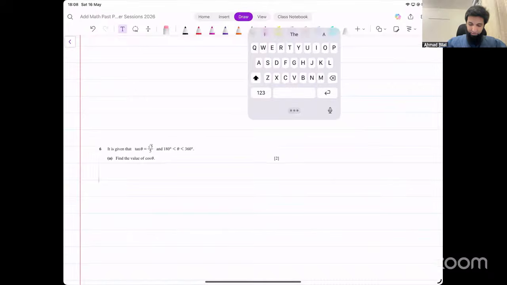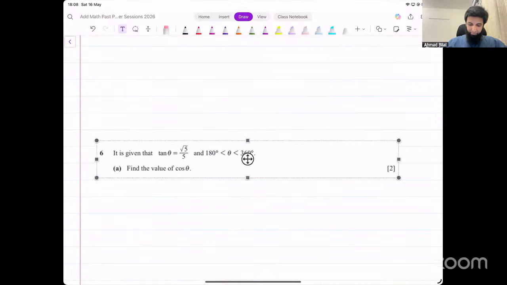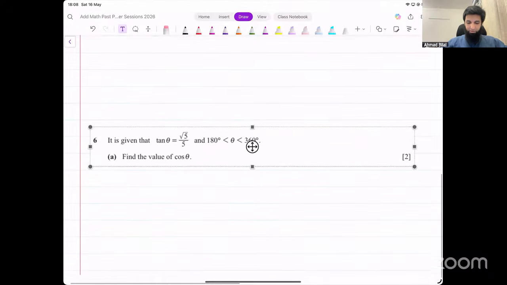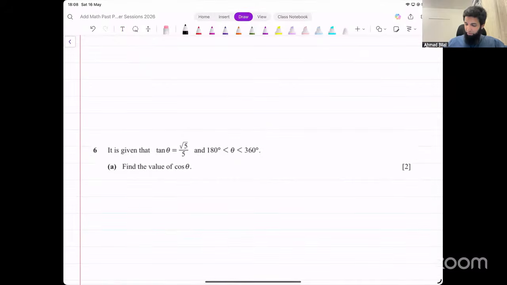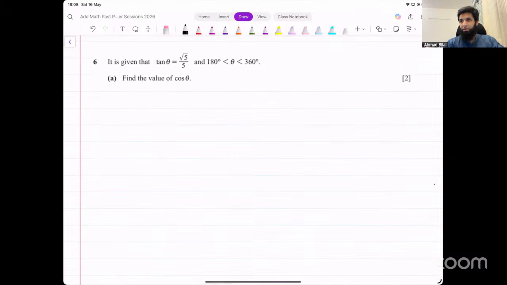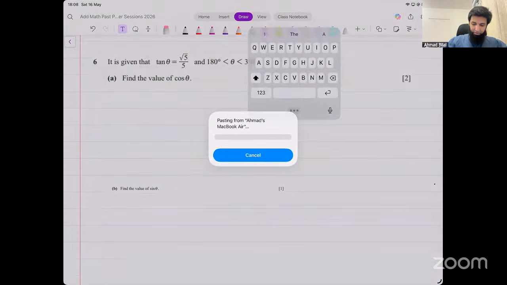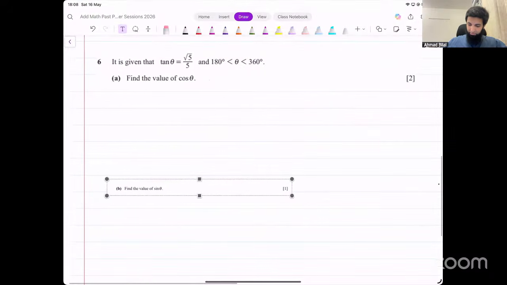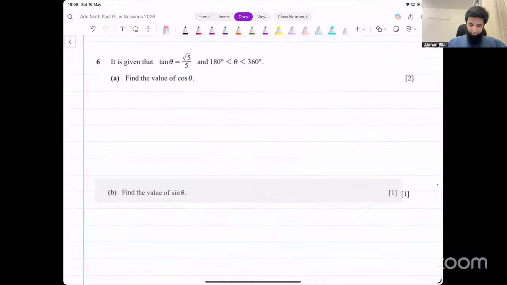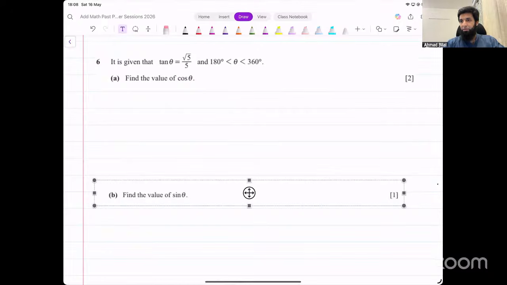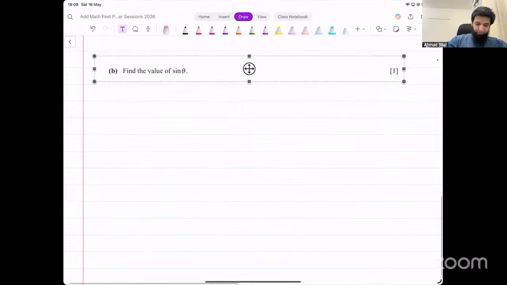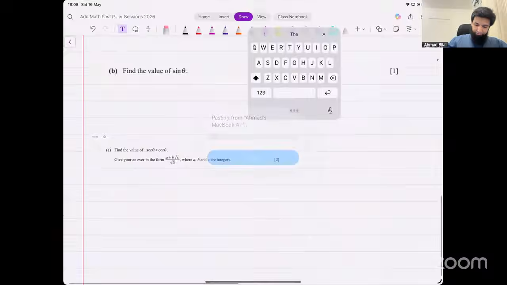Let's do this now. This is the first part. You can think about it in the meantime. I'll copy the other parts. This is part A. Then this is part B. And this is part C. Achha. This is the next one that you've asked about, right? Question number 6 from this paper. Let's try this now.